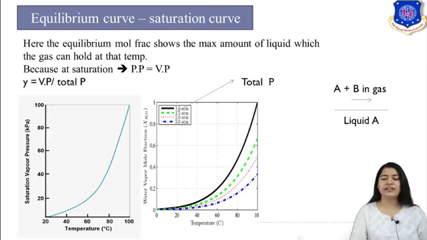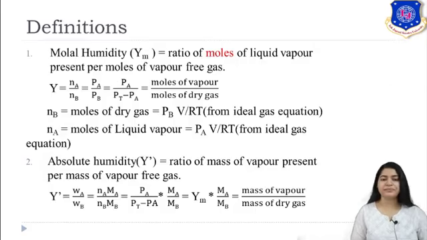Here you can see the graph shows that as total pressure changes, your mole fraction versus temperature also changes. Again, what is humidification? You can see that A plus B is in a gas. Your A is also present in some amount in your gas. So that is your unsaturated gas. If I pass this gas over your liquid surface, then transfer of liquid A will occur. From the liquid surface it will get transferred into your gas phase. That is your saturation, right? Now these are some important definitions, right?